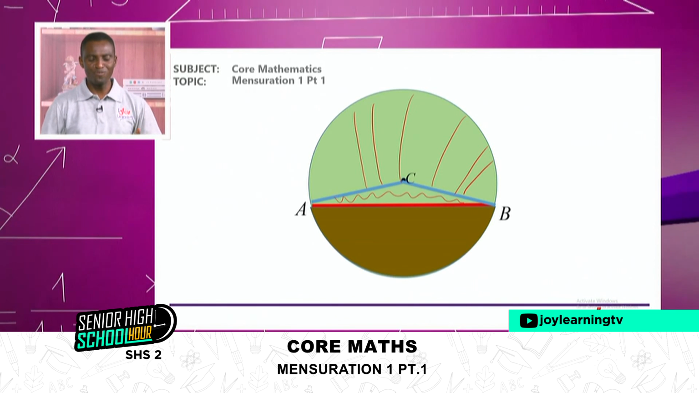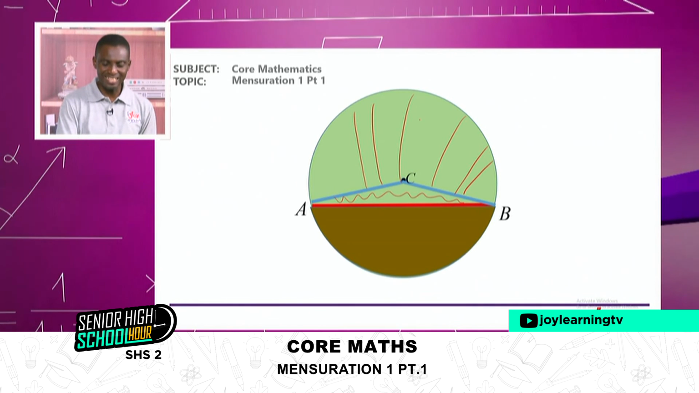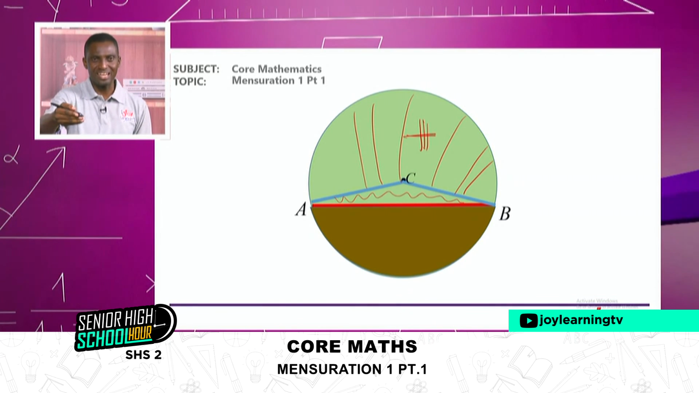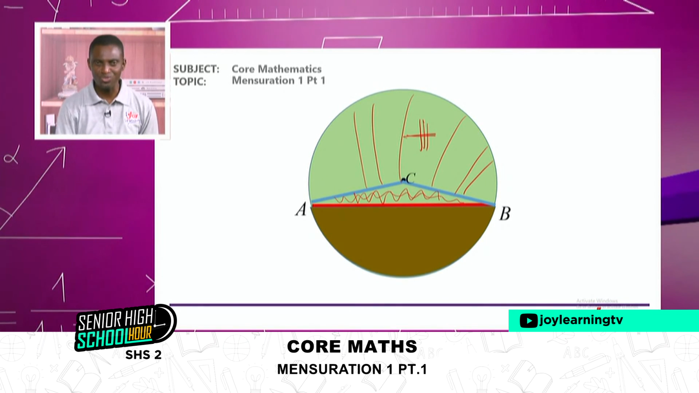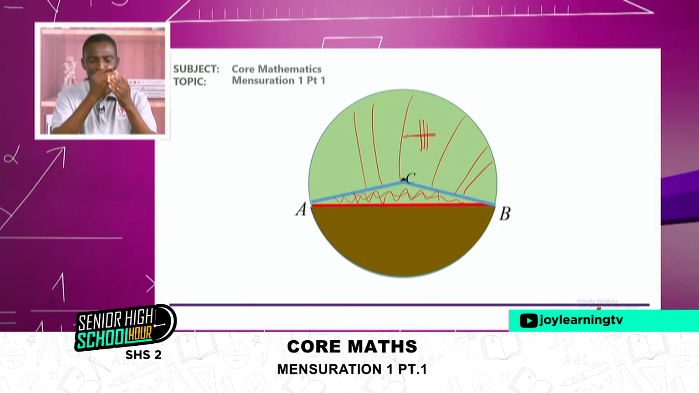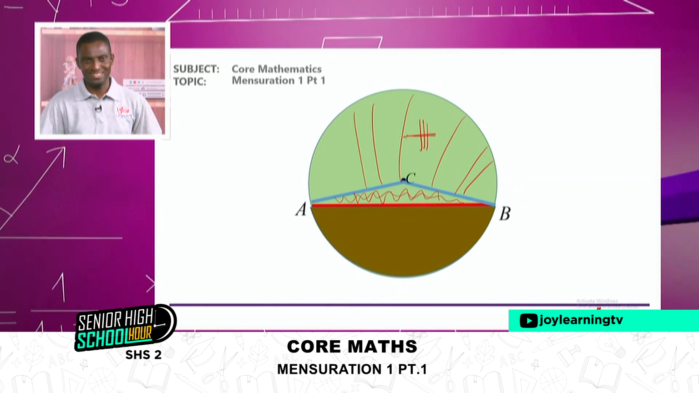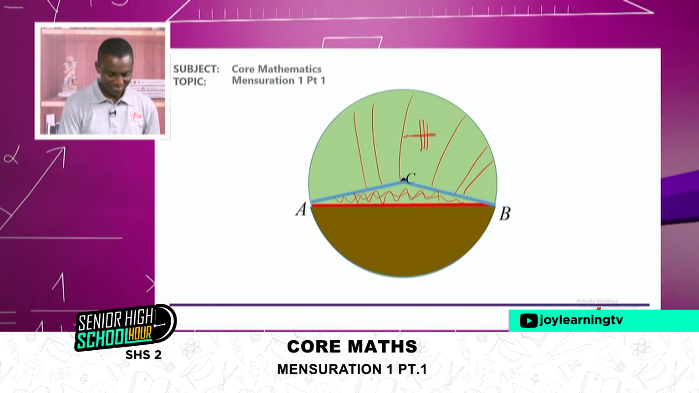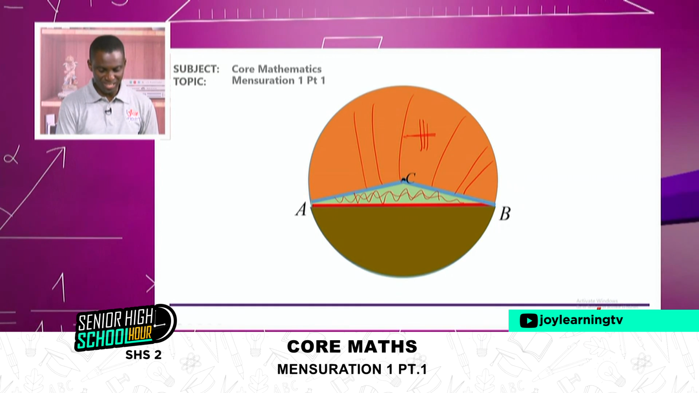So for me to find the major segment, it's as simple as just adding the area of the major sector plus the area of the small triangle. Together will give me the total area of the major segment. I think it's very cool. It makes sense, right? Beautiful. All right, so we have this plus that to give us that.